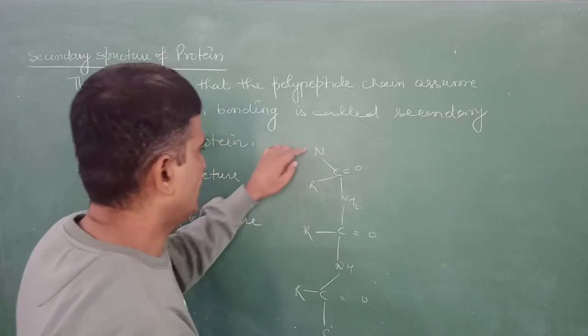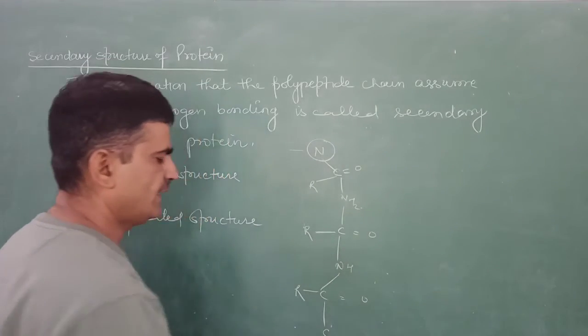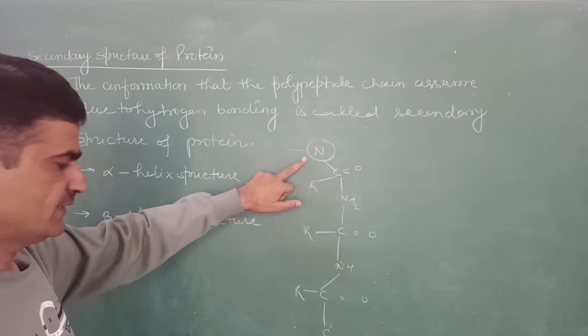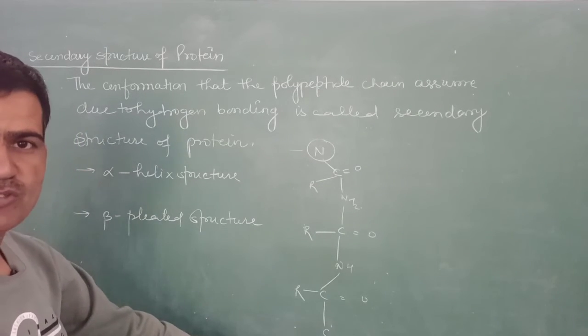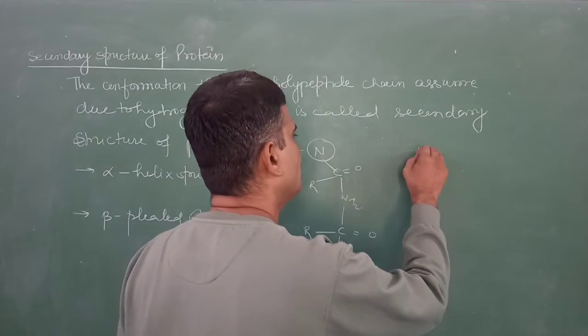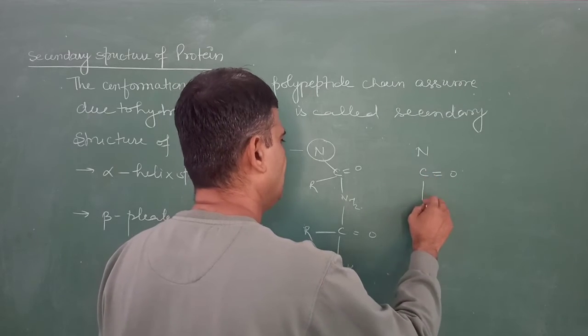This one side is the N side, another side is known as the C side. One part is towards the amino acid side, and the second part is towards the carboxylic side. These are arranged parallel to each other. This is known as the parallel